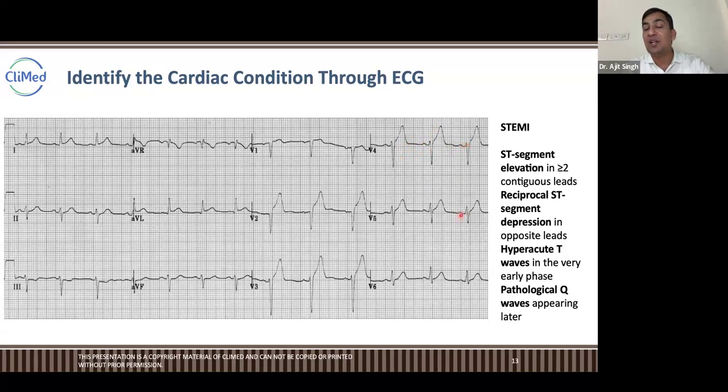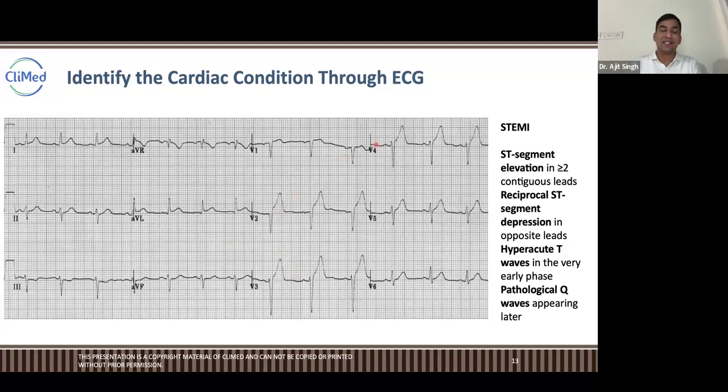Here, a subsequent wave, but this is not the usual Q. Sometimes pathological Q waves appear in V7, V8 and V9. V7, V8, V9 are reflected in V1, V2, V3. So V1, V2, V3 are the reflection of 7, 8, and 9.